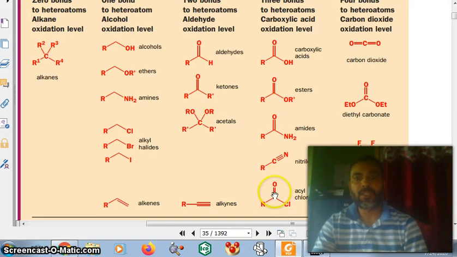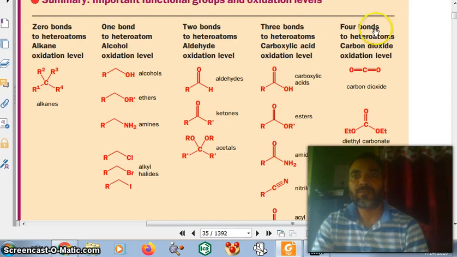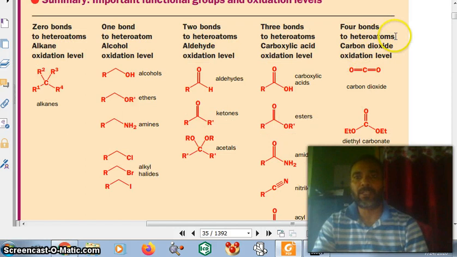So this is a double bond, this is a single bond. So three bonds to the heteroatoms. These are called carboxylic acid oxidation level. Now here also you see there is an alkyne and alkene, there is no heteroatom. This is the difference. Now four bonds to heteroatoms, carbon dioxide oxidation level.